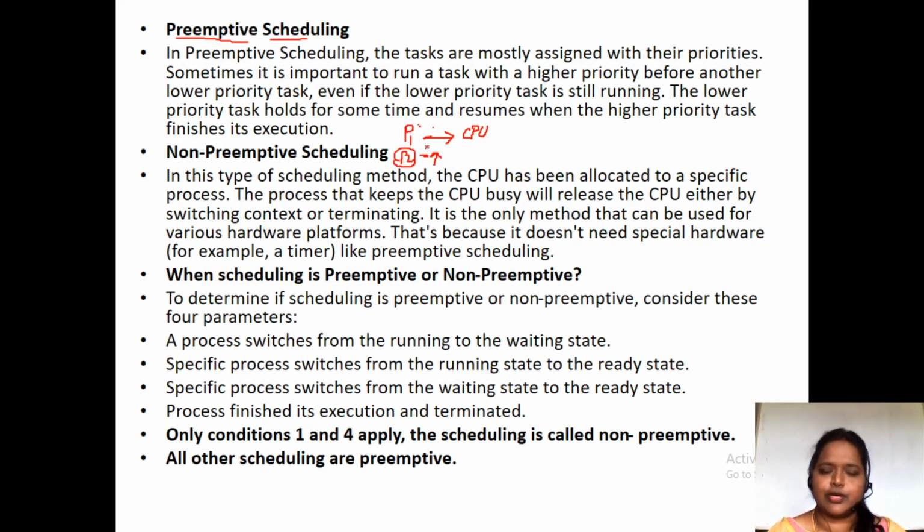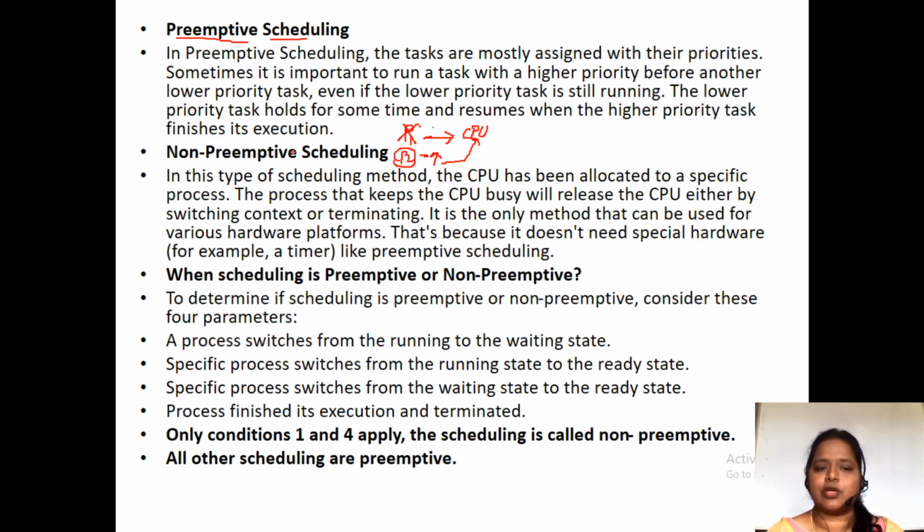So we stop process P1 and allocate the CPU to process P2. Why? Because P2 has the highest priority. That is preemptive: stopping in the middle and allocating the CPU to another process.